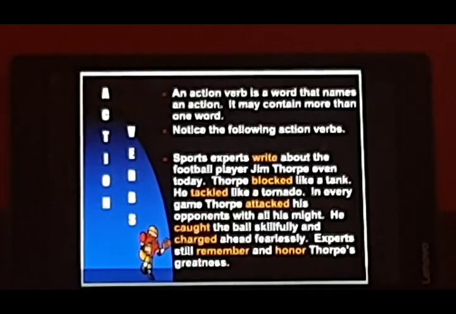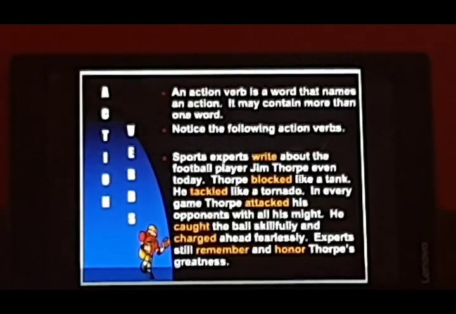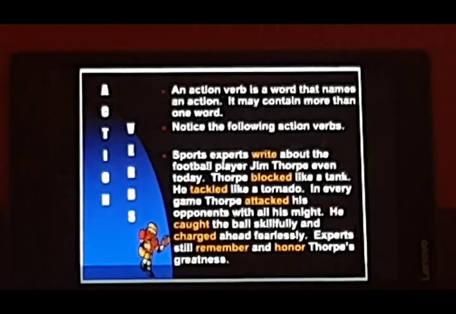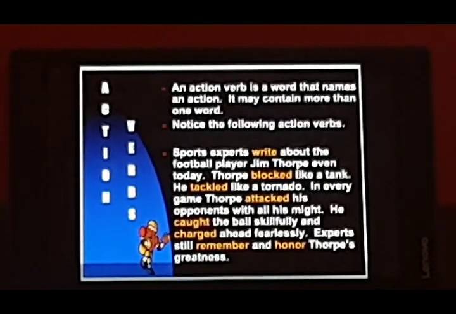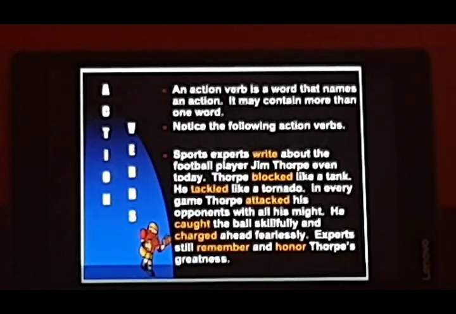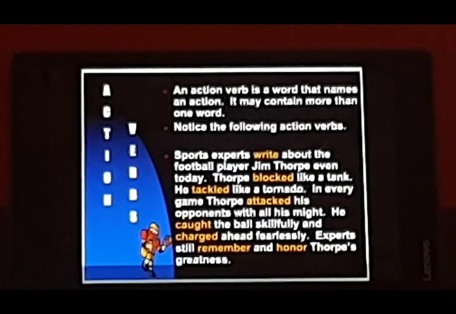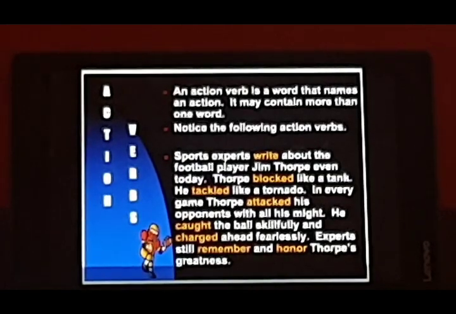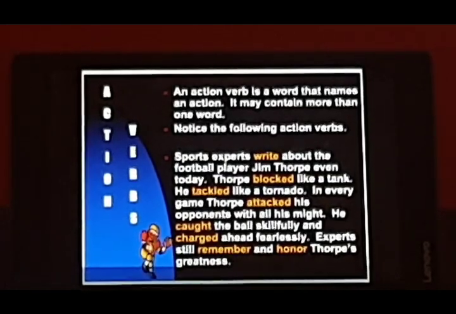See, all the highlighted words, the words in yellow, are all action verbs. Sports experts write about the football player Jim Thorpe even today. Thorpe blocked like a tank. He tackled like a tornado. Children must be relating with this. They must be knowing who this great player is.